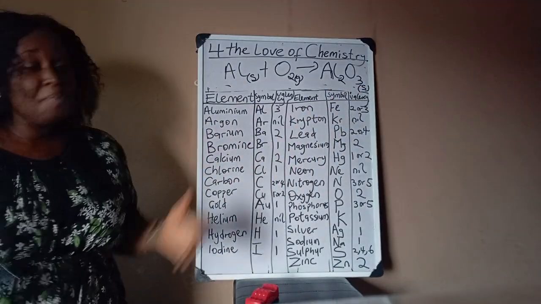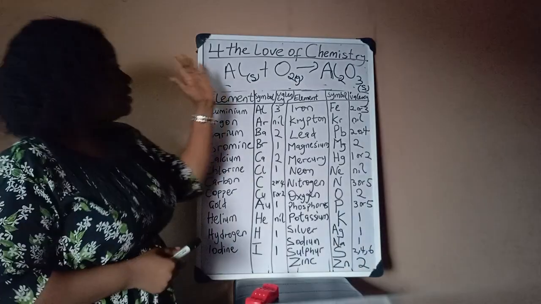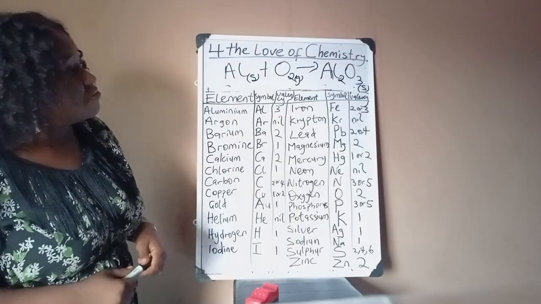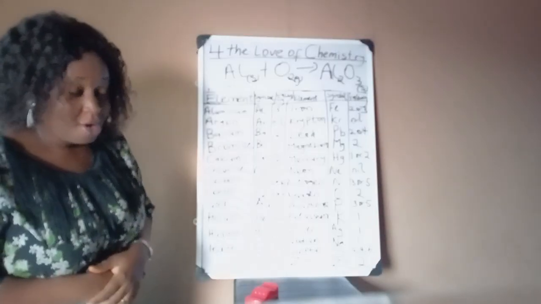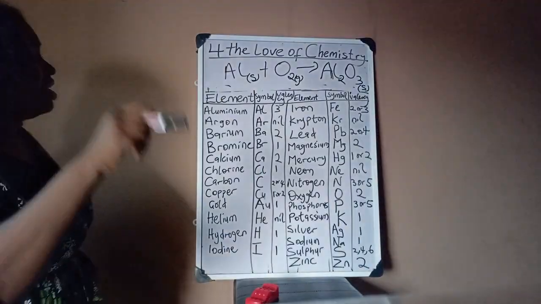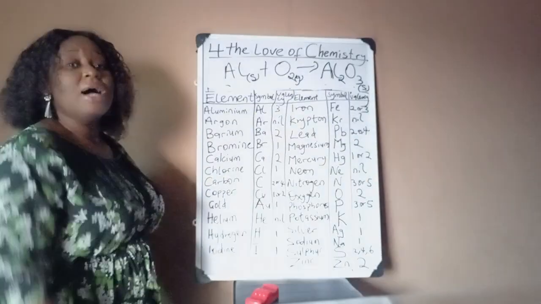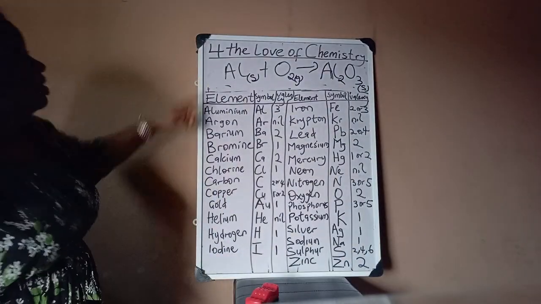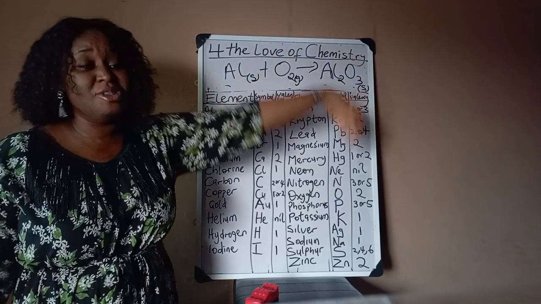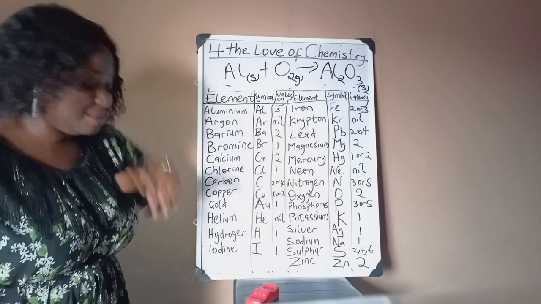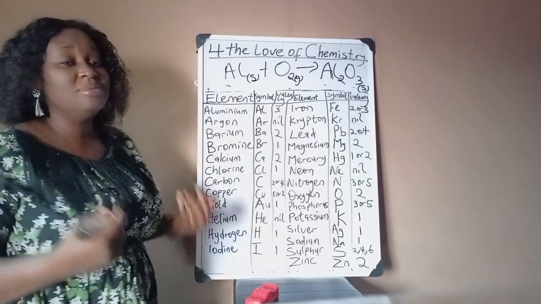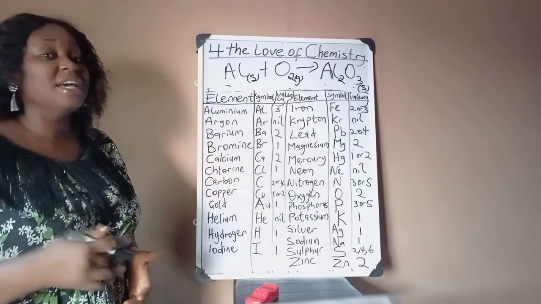We will have to balance the equation, because the atoms here must equal the atoms here, so that the law of conservation is respected, because atoms are neither created nor destroyed in a chemical reaction.